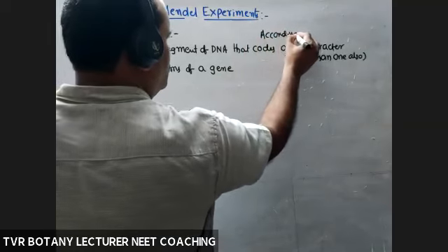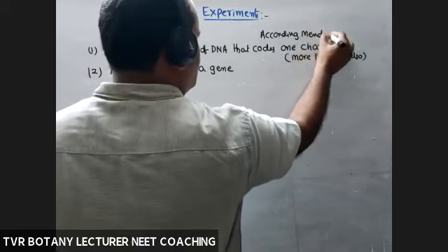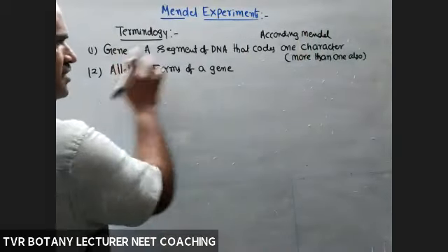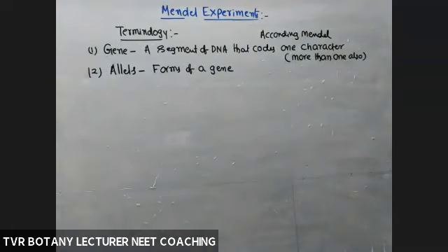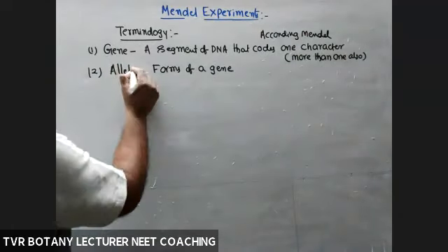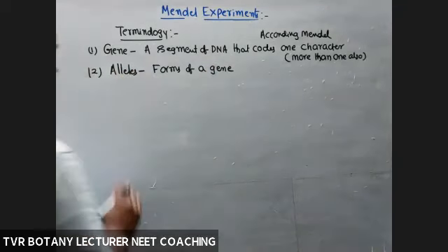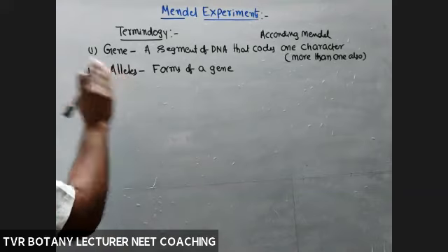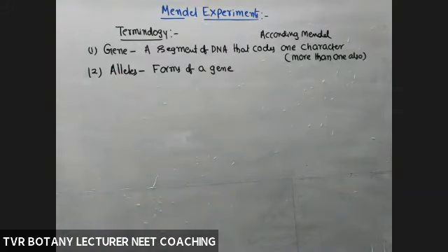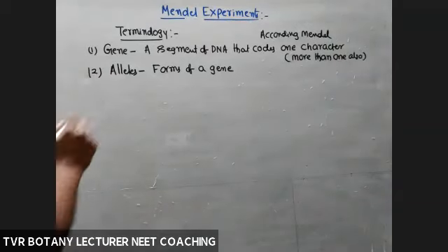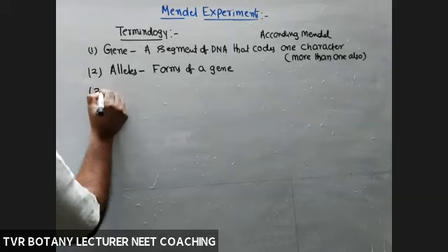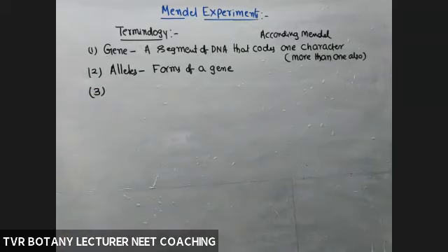According to Mendel, one gene, one character. Okay, right? And that gene is with different forms. They are called as alleles. Forms of a gene. Different forms of a gene is called as an allele. Okay, right? Next. What are the alleles? Forms of a gene.